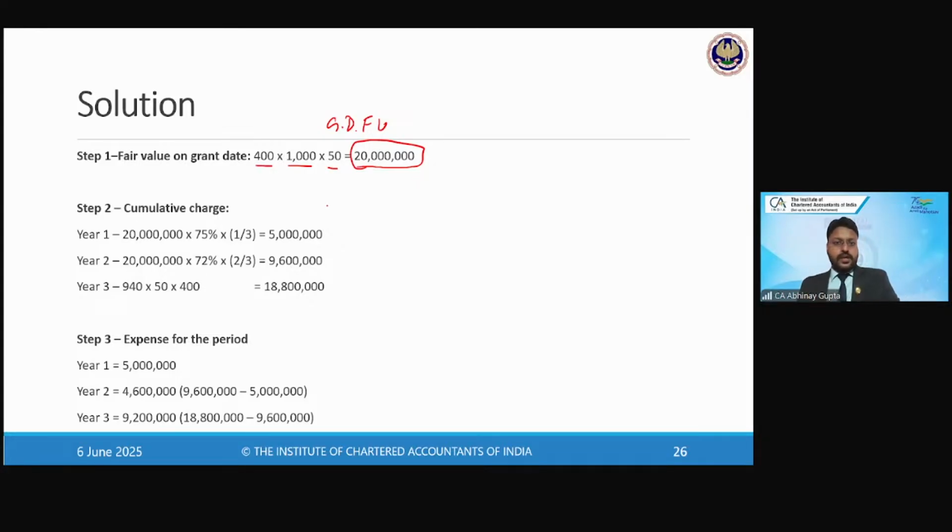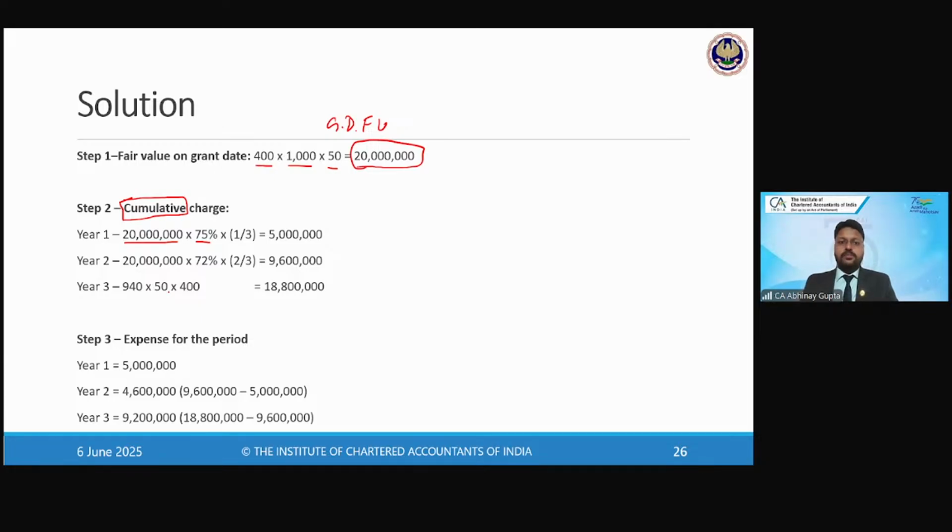Now, we always need to calculate the cumulative charge. Just make a note somewhere that whenever you do the calculations, you have to do the cumulative calculations. So for year 1, this total amount into 75%.